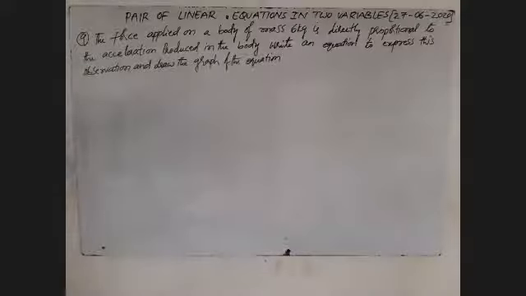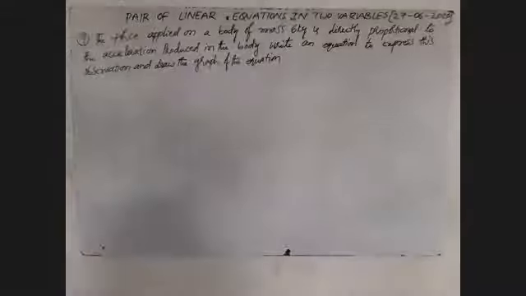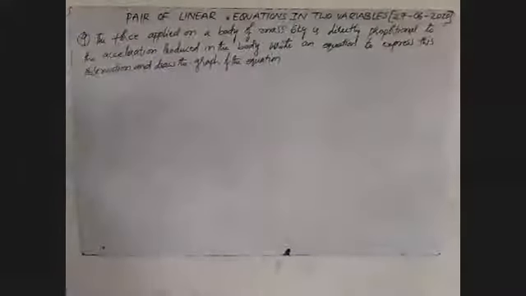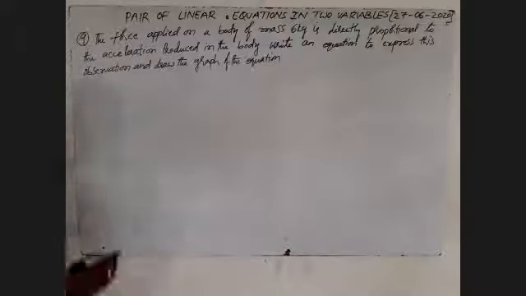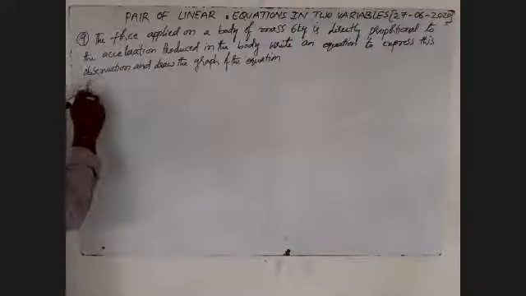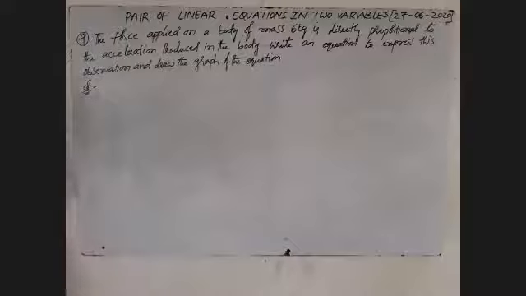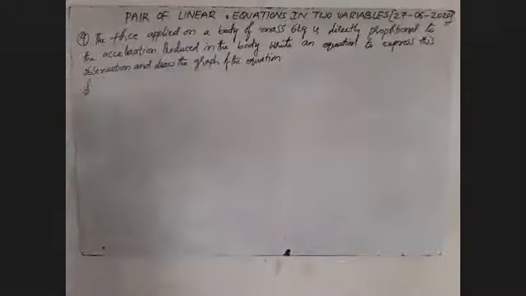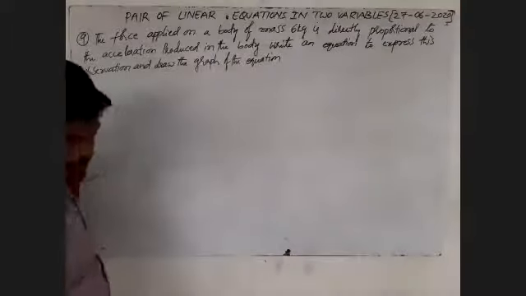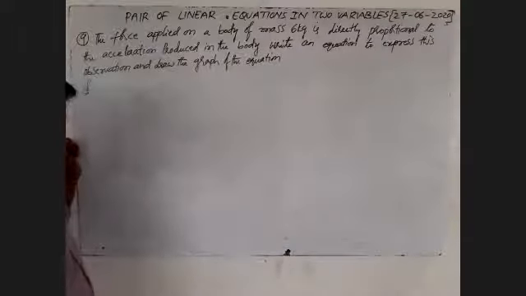Write an equation to express this observation and draw the graph of the equation. First, one condition is given. The force applied on a body of mass is directly proportional to the acceleration produced in the body.